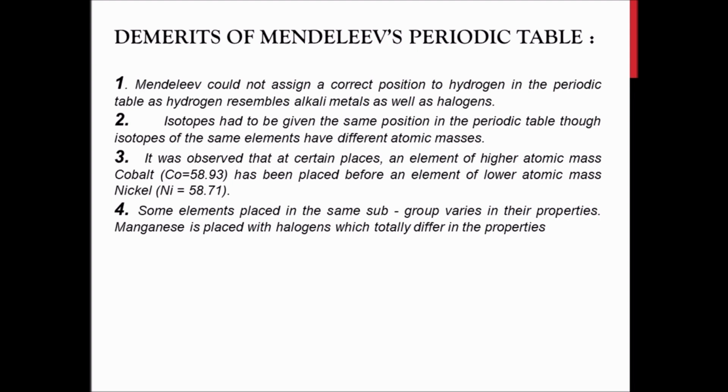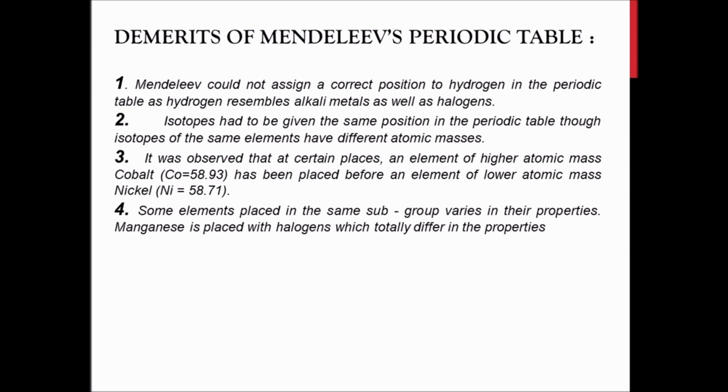Isotopes have to be given the same position in the periodic table, though isotopes of the same element have different atomic masses. Even though they have the same protons, their numbers of neutrons were different. So the atomic number was the same, but the atomic masses were different. They had to be kept in the same group. Since Mendeleev arranged his periodic table according to atomic mass, he had to keep them in the same position. So it was actually a big problem.